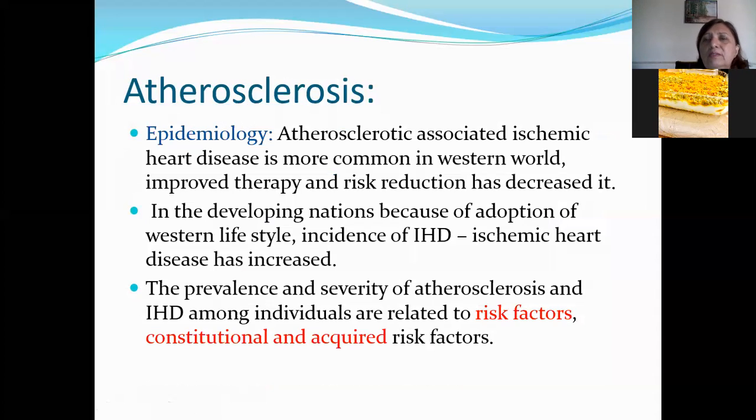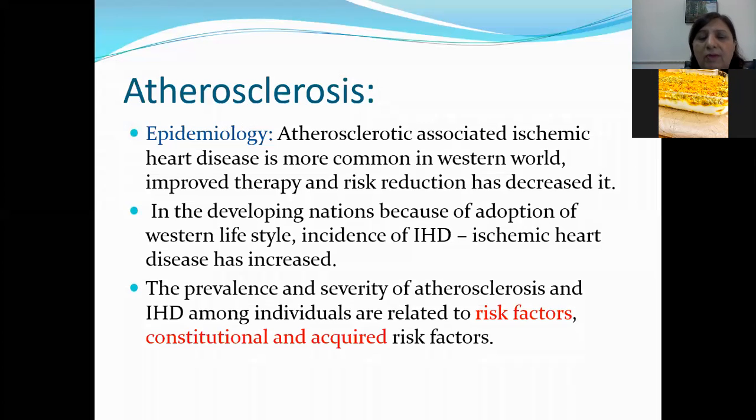Epidemiology. Atherosclerosis-associated ischemic heart disease is more common in the Western world as compared to our part of the world, but it is not less in our part of the world as well. But improved therapy and risk reduction has decreased the incidence of atherosclerosis in the Western world as well as in our part of the world. In the developing nations, because of adoption of Western lifestyle, incidence of ischemic heart disease has increased. The prevalence and severity of atherosclerosis and ischemic heart disease among individuals are related to risk factors, which are constitutional and acquired risk factors. So we have to see why this atherosclerosis is happening and leading to ischemic heart disease.